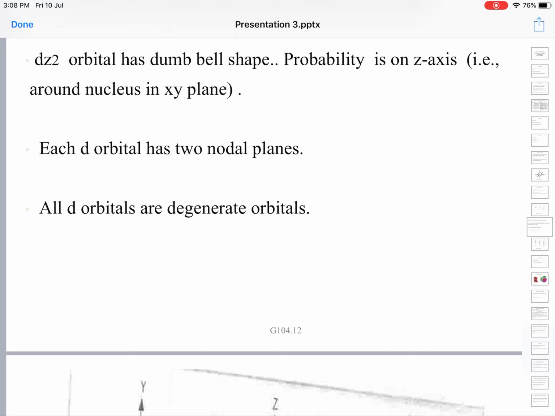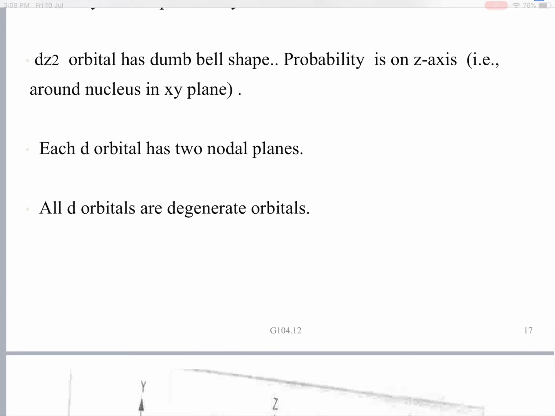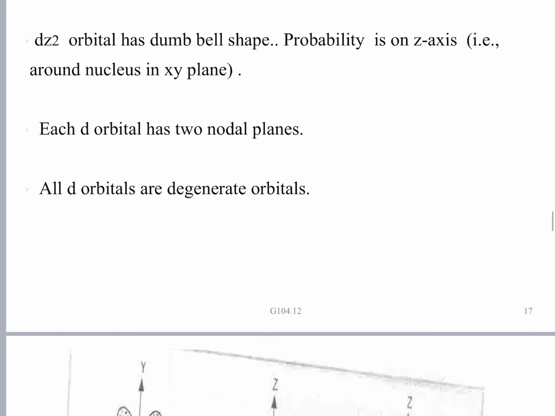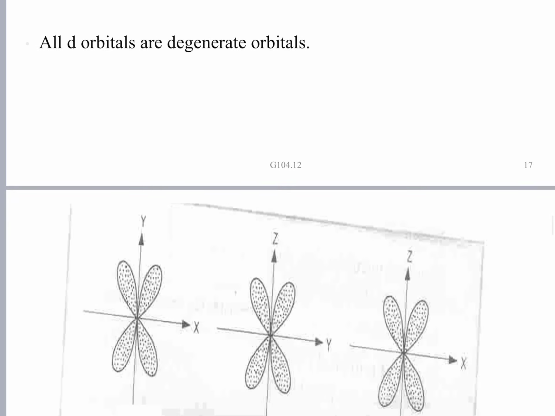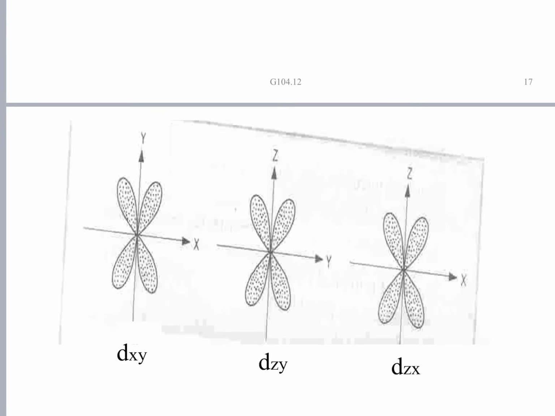Hund's rule applies even for the d orbitals. Only after all the 5 d orbitals are filled with 1 electron each does pairing start to occur. Let us see the shapes of the d orbitals.